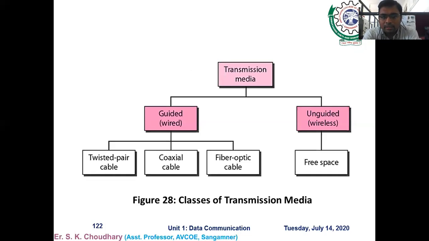Here there are three further subcategories of wired media: twisted pair cable, coaxial cable, and fiber optic cable. Similarly, in the other category, unguided media or wireless media, there is free space for the communication. There you can use microwave, infrared, or light wave. There are other ways also possible. We will see them in detail in further sessions.